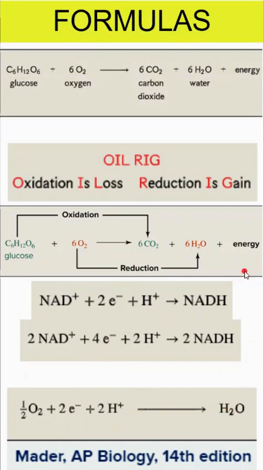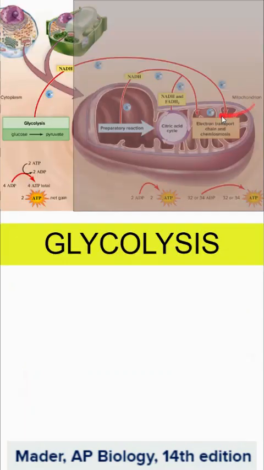When we look at these formulas, the overall formula we're hitting with cellular respiration within mitochondria is that glucose and oxygen are going to produce carbon dioxide and water, for the purpose of generating usable energy in the form of ATP. So we start out with glycolysis. Glycolysis is going to happen in the cytosol. It's not going to occur within the mitochondria. With glycolysis, we're going to make a little ATP. We're going to split the sugar, and we're going to carry some electrons.